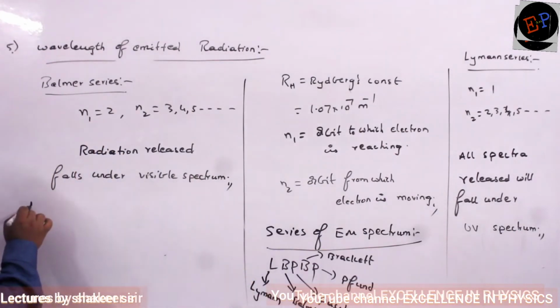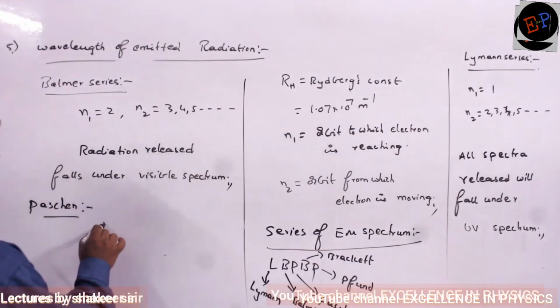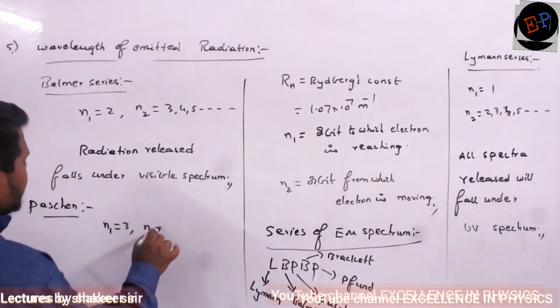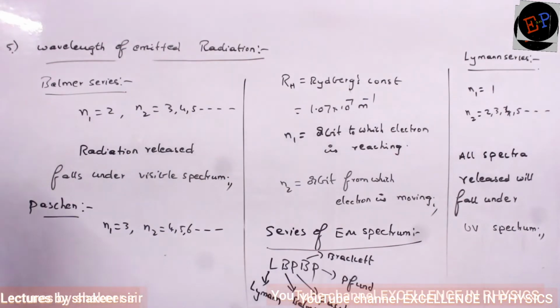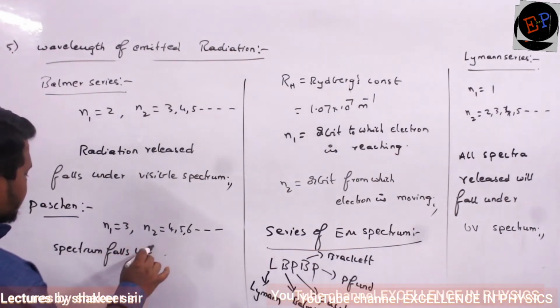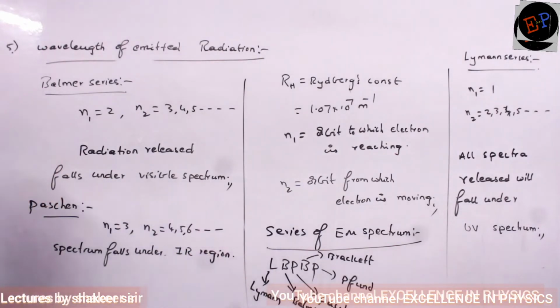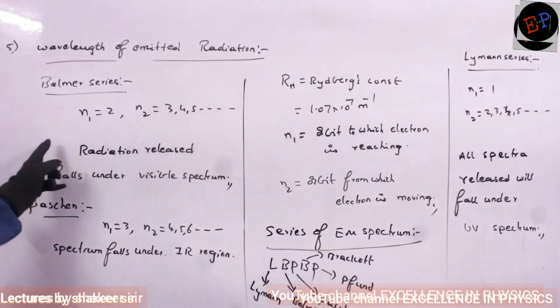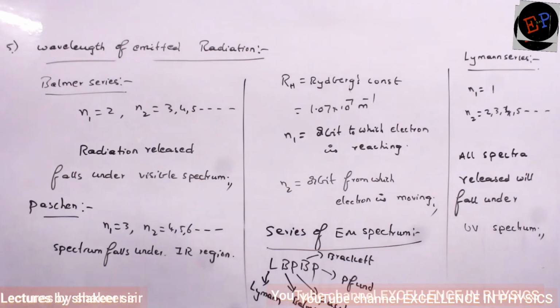Paschen series. Okay? So in this series, n1 value is 3, n2 values are 4, 5, 6, and it goes on. Clear now? So here the spectrum falls under the infrared region or infrared spectrum. The next radiation to the visible spectrum is infrared only, which has very less energy. Okay. Next, Brackett series.